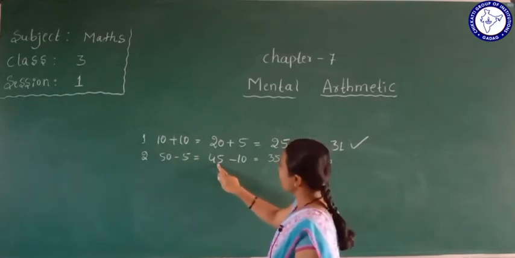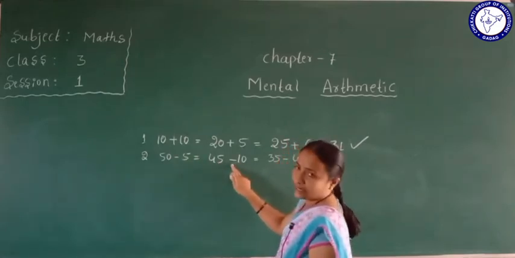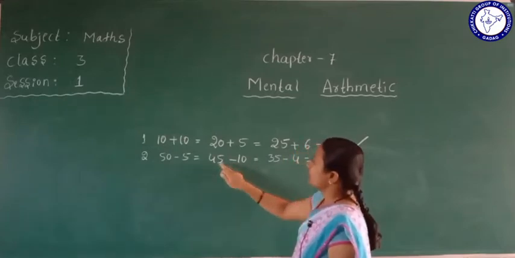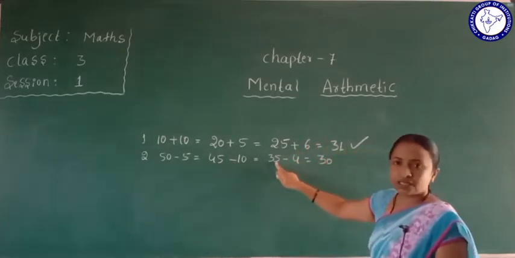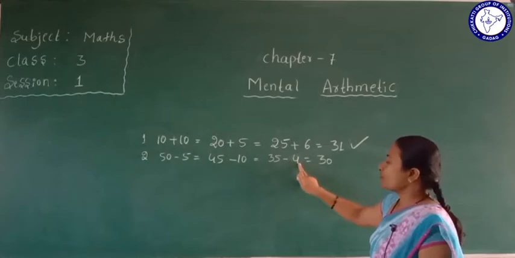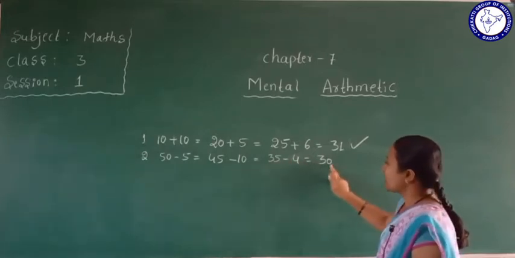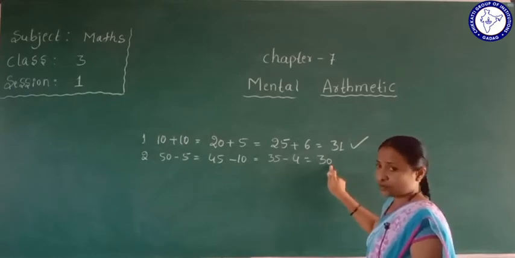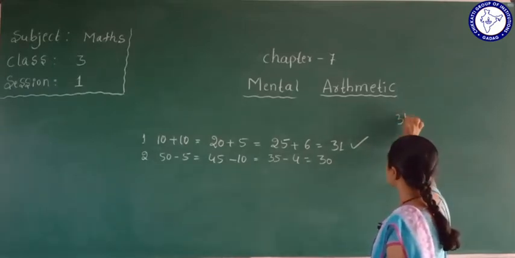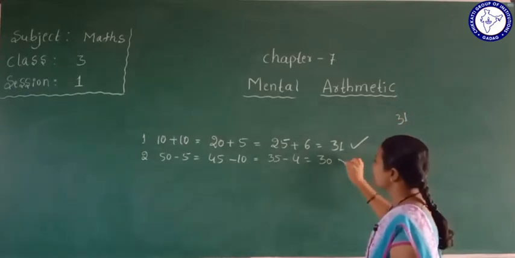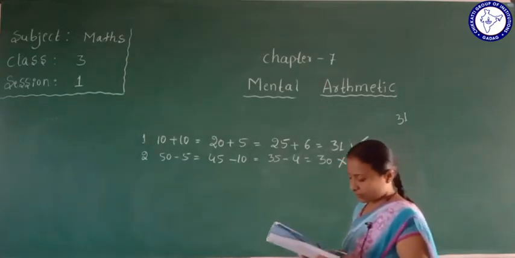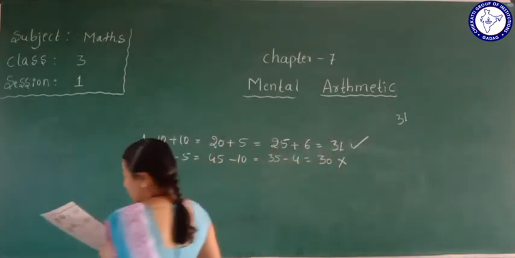It's correct. Okay. From 45 we subtract 10. So how much do we get? 35. From 35, 4 is subtracted. So we get 30. Is it correct or not? The answer should be 31, but this is wrong. Yes. Okay. Next one. Third one.